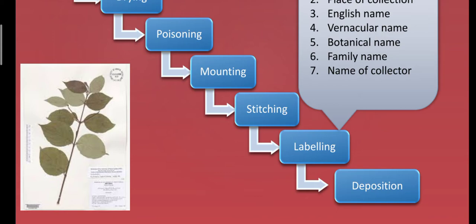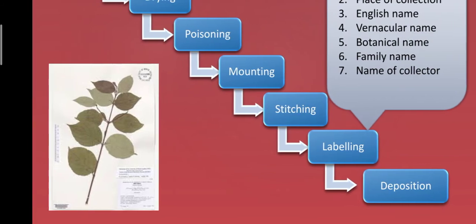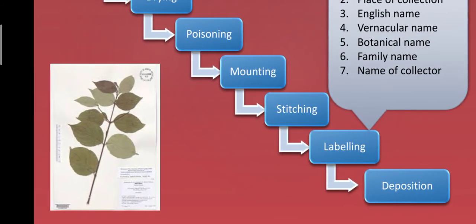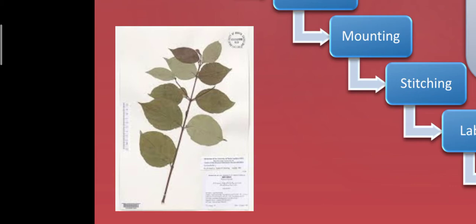After that, I will deposit this herbarium sheet in the herbarium based on the accepted system of classification. So ultimately the herbarium will look like this.